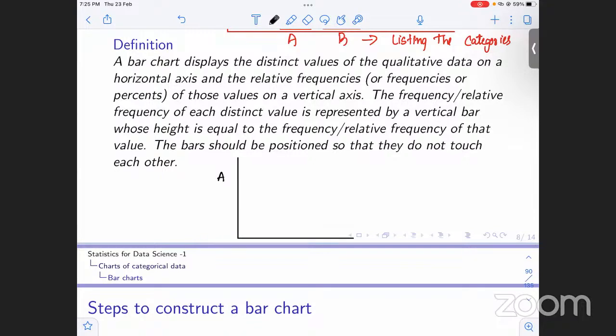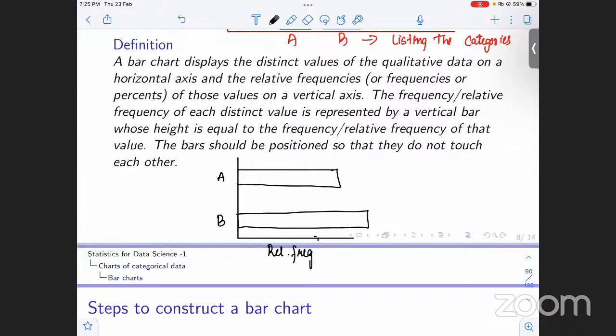For example, this is A, this is B, and we have relative frequencies on this side, okay? So we would construct the bars in this manner, and the values on this vertical axis will correspond to their relative frequencies, okay?